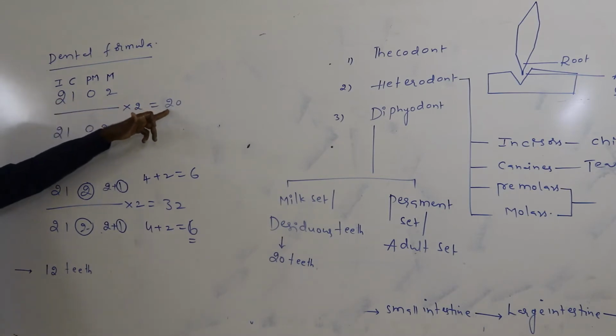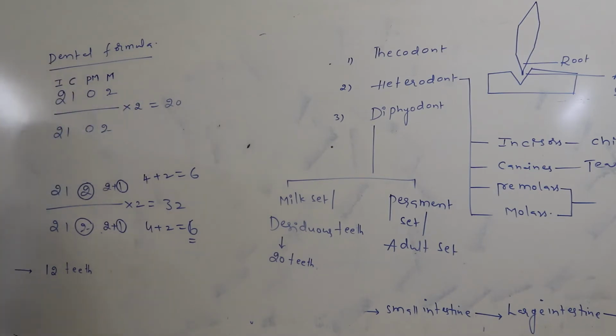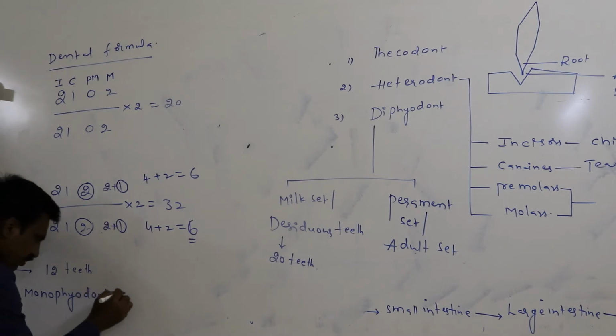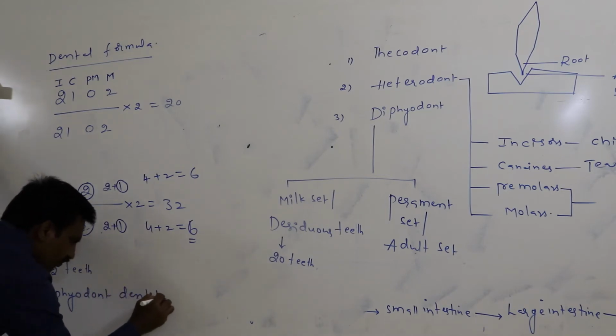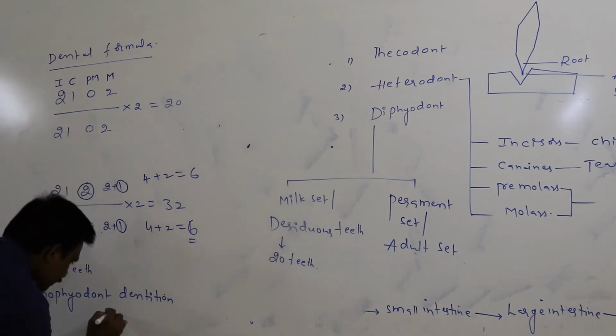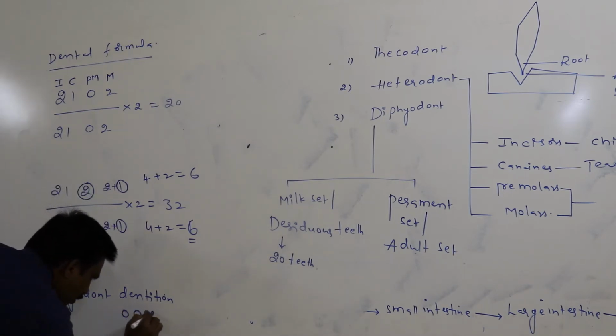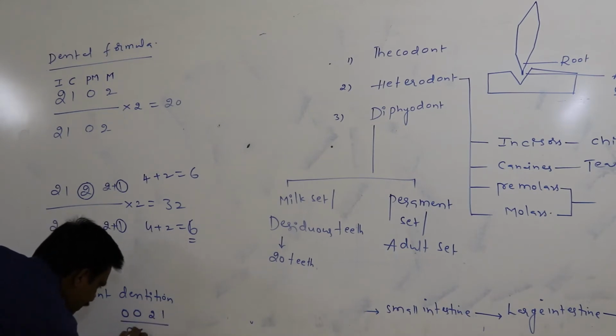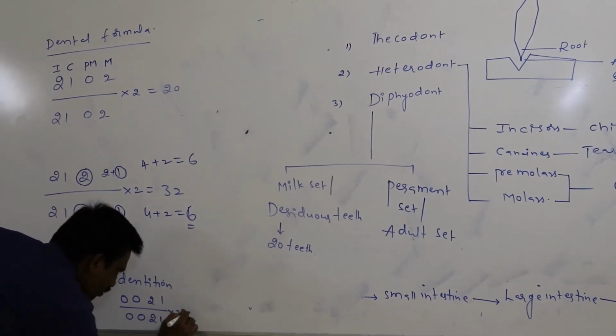Again, totally 20 teeth follow diphyodont dentition in the human life cycle. Means totally 12 teeth are formed only once in the life of an individual, means 12 teeth follow the monophyodont dentition. Then what is the dental formula of the monophyodont dentition? 0021 by 0021 into 2 equal to 12.